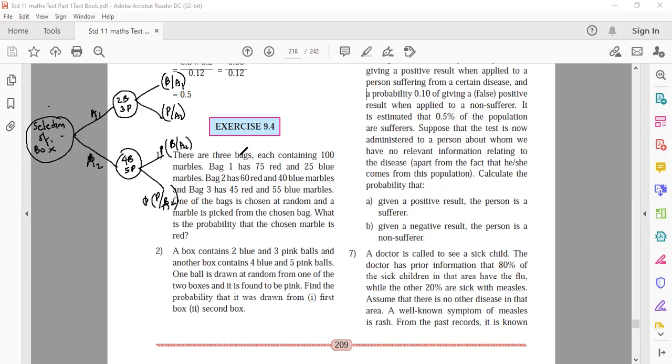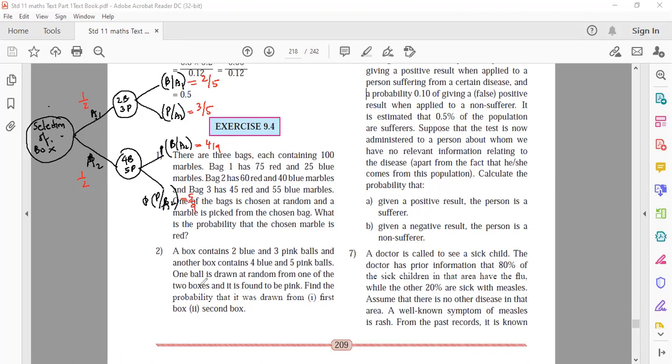All of you have drawn this diagram. Now fill up the probabilities. Probability of box A1 selected, what is the probability? 1 by 2. Most of the time these probabilities will be equal, not every time. Now probability of getting blue: 2 by 5. Naturally, there will be 3 by 5. You don't have to calculate. 4 by 9, and this 5 by 9.